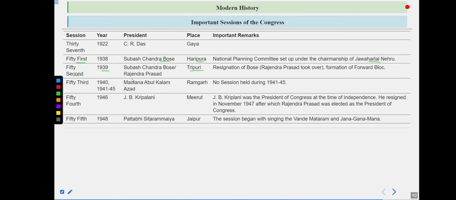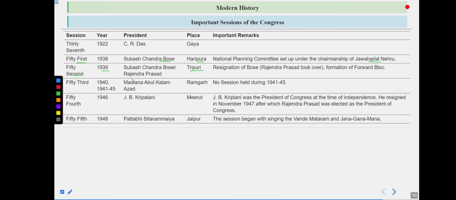Subhash Chandra Bose was on one side, and on the other side there was a person called Pattabhi Sitaramayya, who was backed by Mr. Gandhi. Mr. Gandhi wanted him to be the president of the Indian National Congress, as Mr. Pattabhi Sitaramayya was more aligned with Gandhi's ideology. Subhash Chandra Bose won the elections because a lot of people acknowledged his ideology.